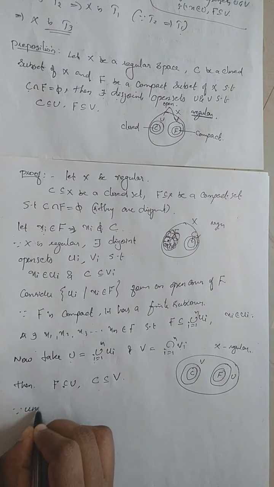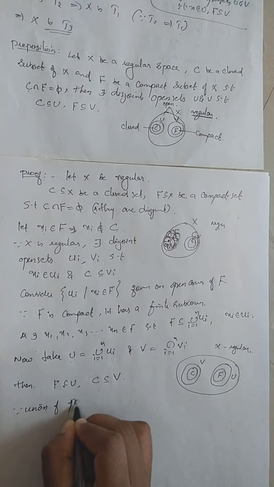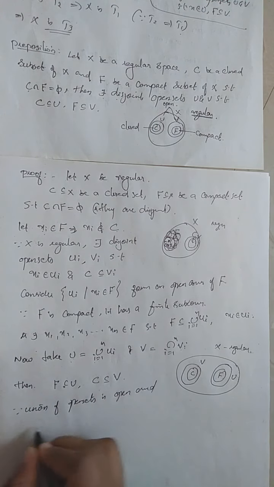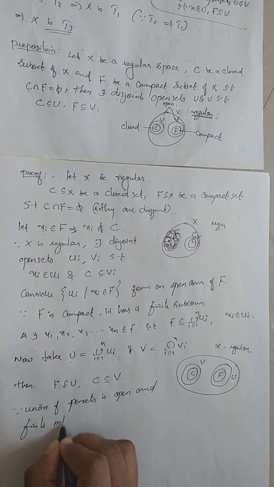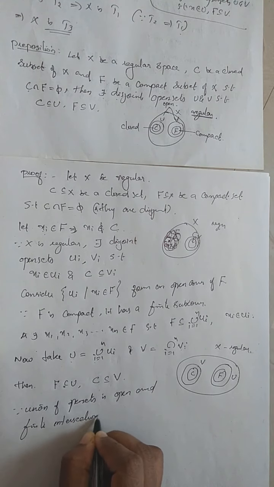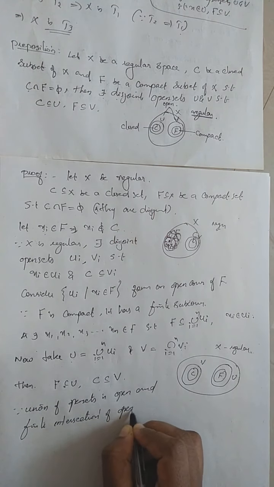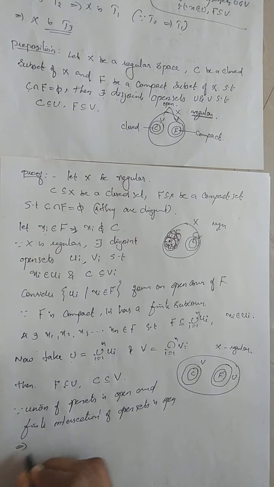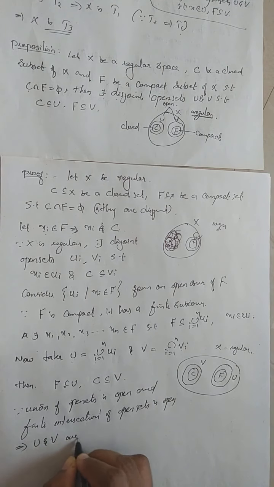Since a union of open sets is open, and an intersection must be finite, a finite intersection of open sets is open. Using these two results, U and V are open.